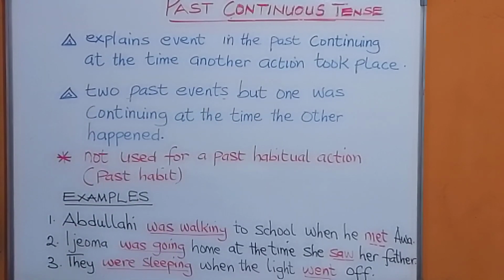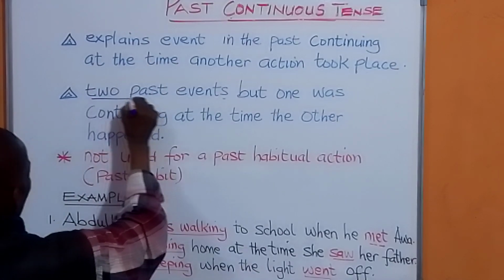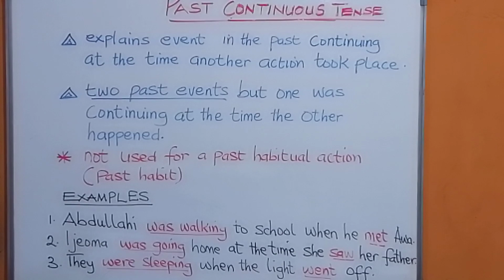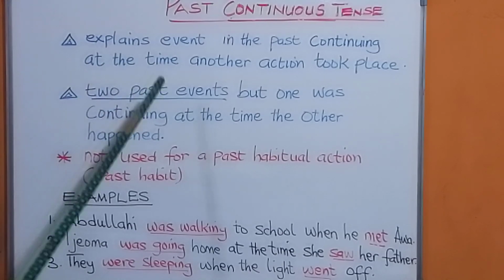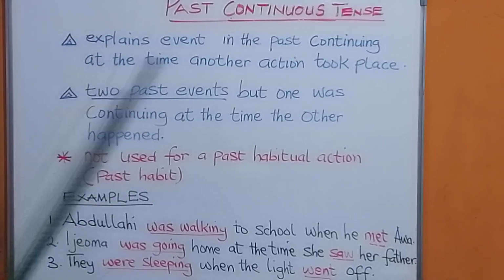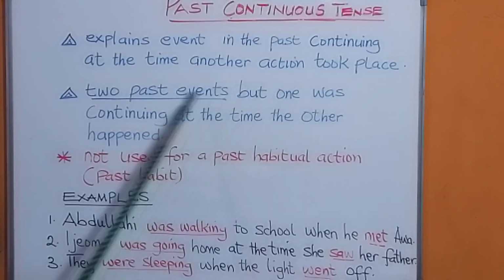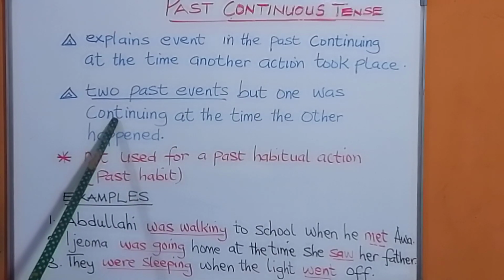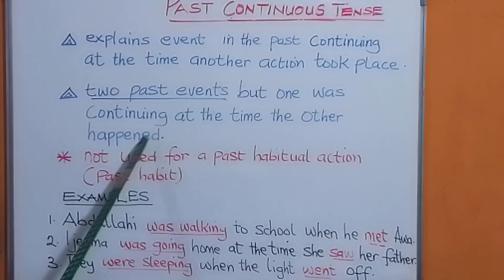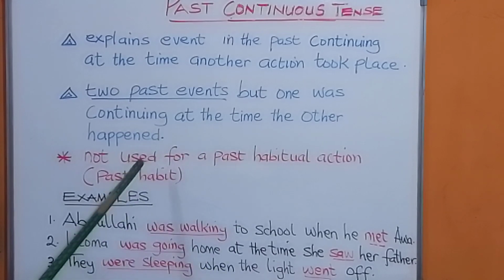In the past continuous tense, you have two past events, all in the past. But one was continuing at the time the other happened.